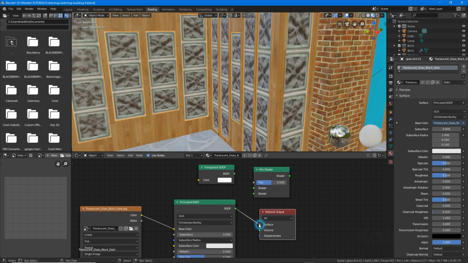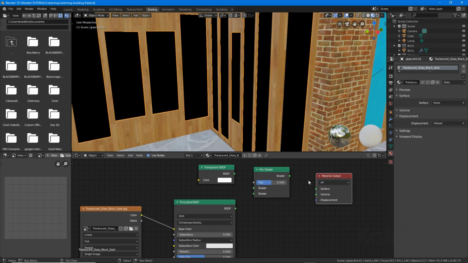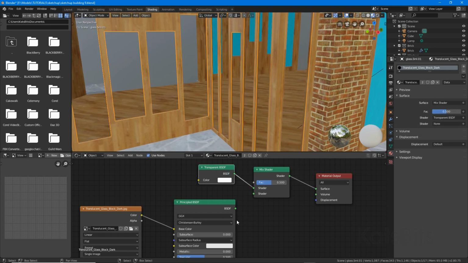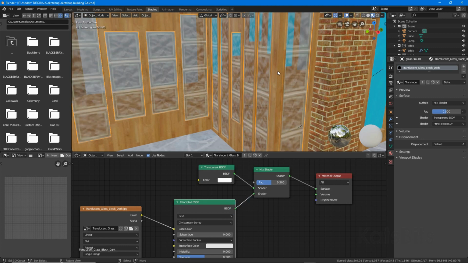Want to connect these. So Mix Shader to Material Output, BSDF to shader input, BSDF to shader input. And there we have a basic standard material that's transparent.